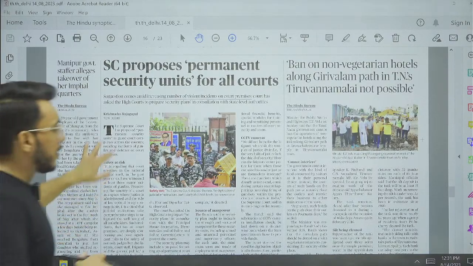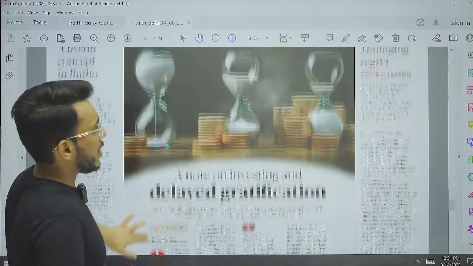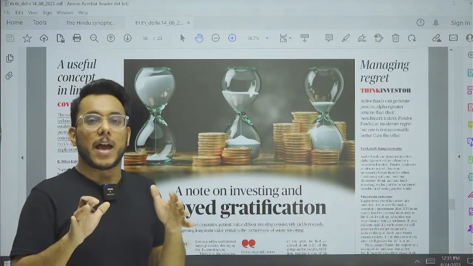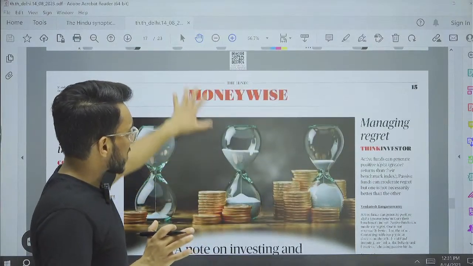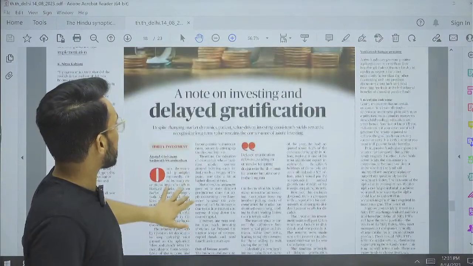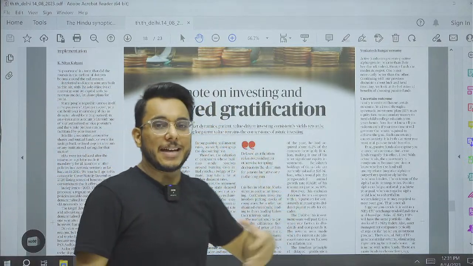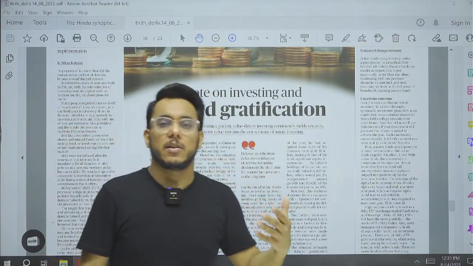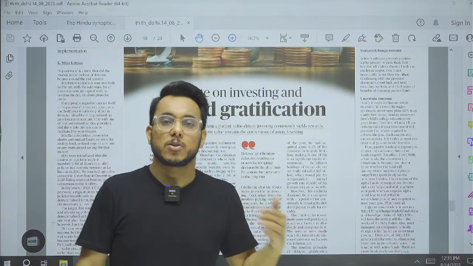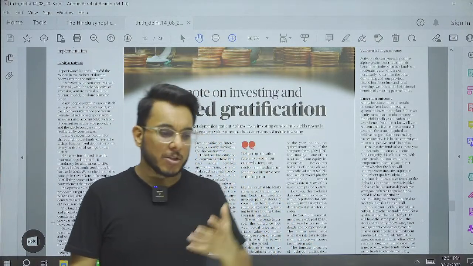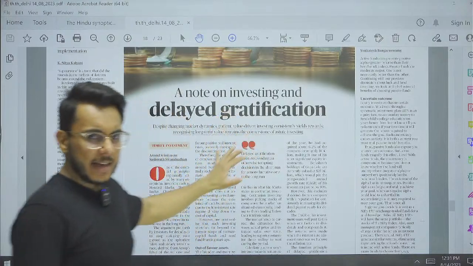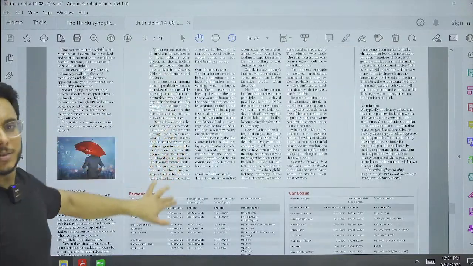Okay, then further moving on. After that guys, today is Monday, so on Monday we don't have the economy page, we have the business money wise page. Now this money wise page contains a note on investing and delayed gratification. So it largely contains advice related to investment, the stock market, and all such things. For the exam, again, no need to follow this.